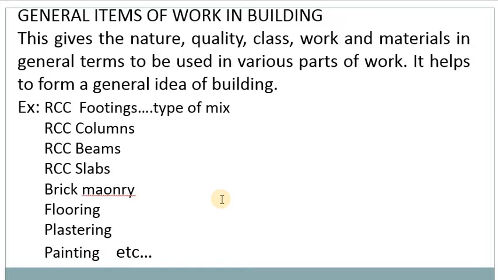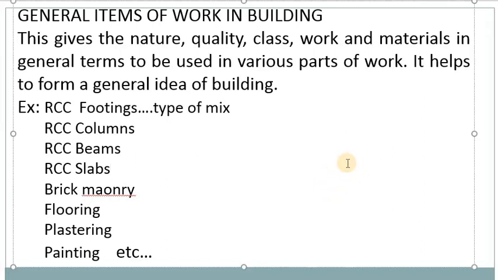In general items, we know the quality of the material, the class of the material, and the kind of work. This is very useful in the construction of the work, and it helps to form a general idea of the building.